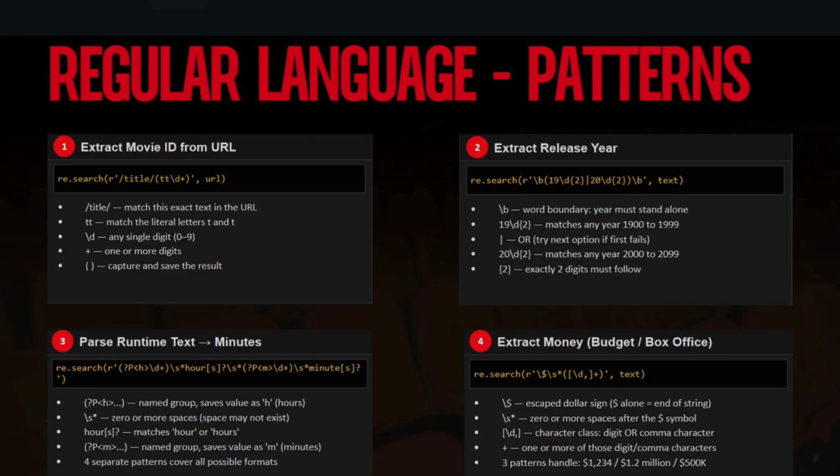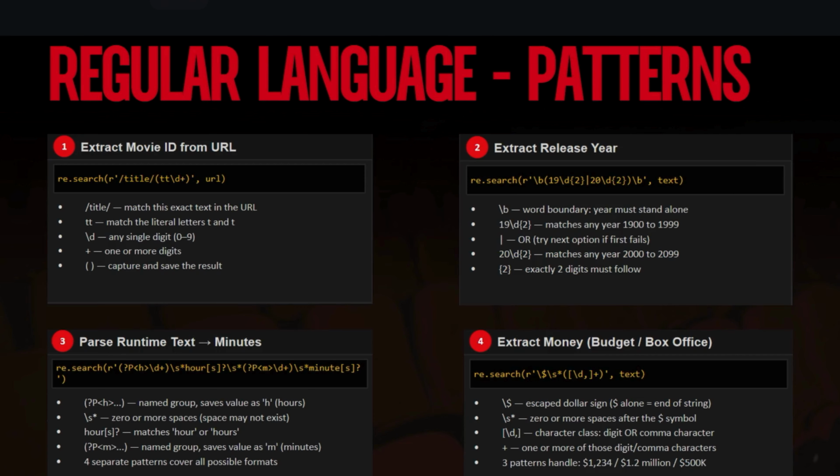Even though we use a lot of regular expressions in our code, here I just talk about the 9 patterns. These 9 patterns are the most important data of our project. The first one is extracting the movie ID, because IMDb gives the movie ID in the URL, so we need to extract it to get the movie data.